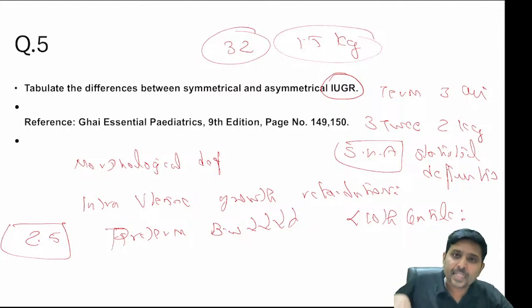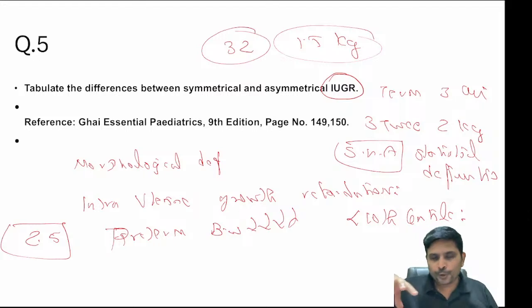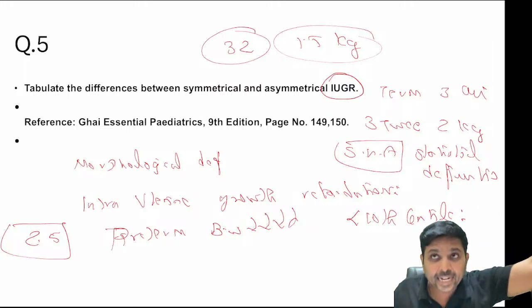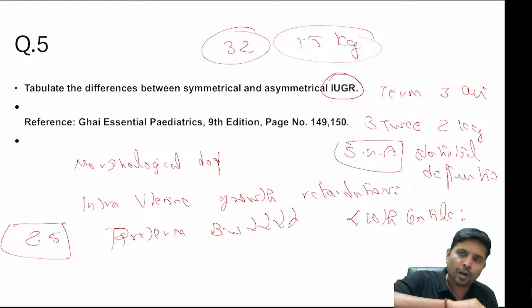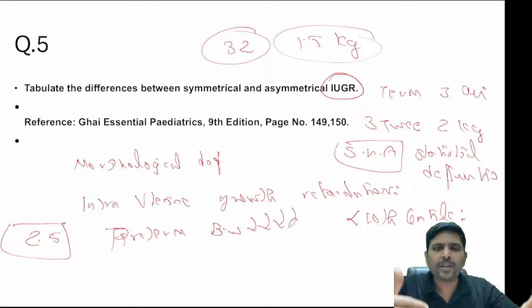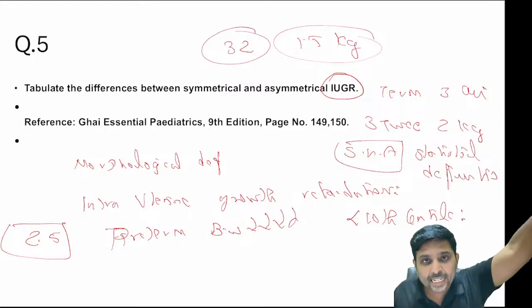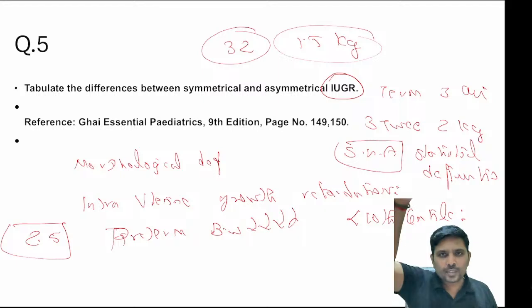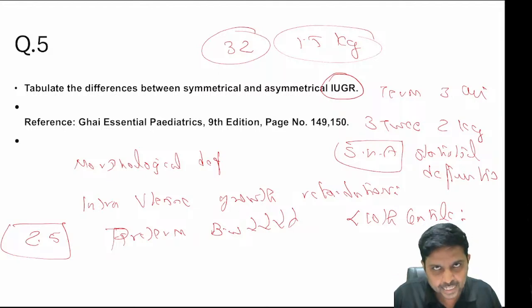So you can neither be in the first 10, nor in the last 10. If you are in the first 10, you are small for that group. If you are after the 90th, you are large for that group. You can be normal. What is normal? The 11th to the 90th centile is normal. More than 90, I will say reduce your weight. First 10, increase your weight. So this is called the statistical definition.